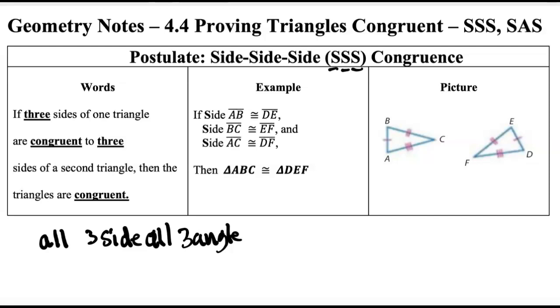So this postulate is called the side-side-side congruence postulate. And what that means is if three sides of the triangle are congruent to the three sides of the second triangle, then the triangles are congruent.